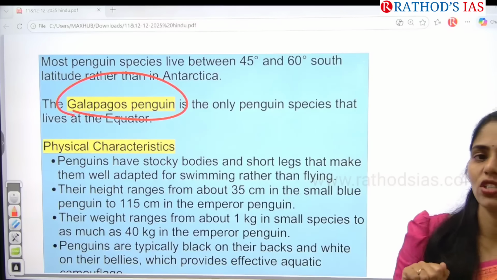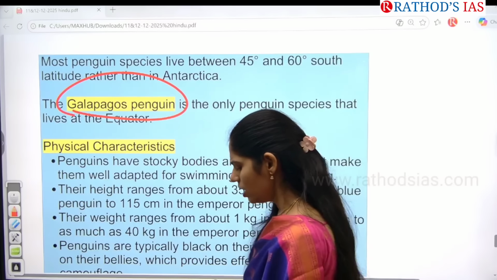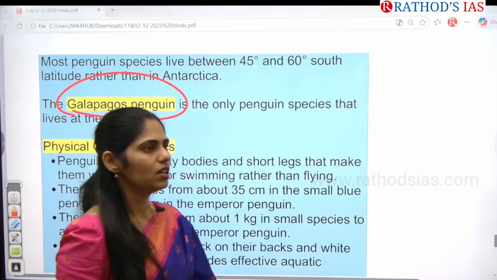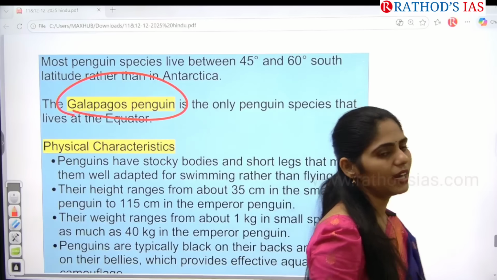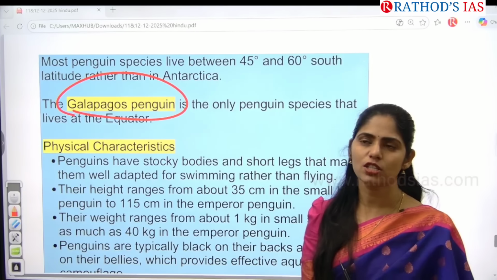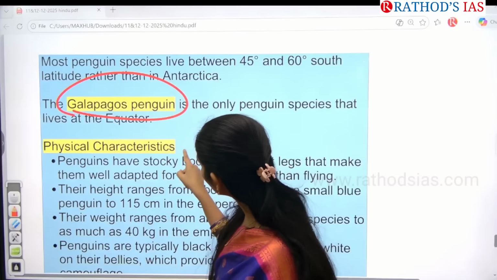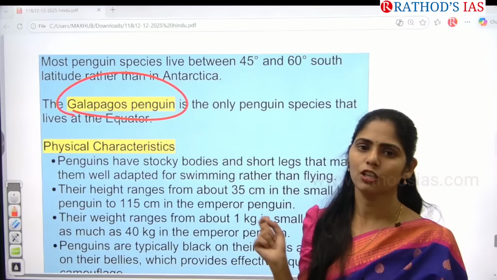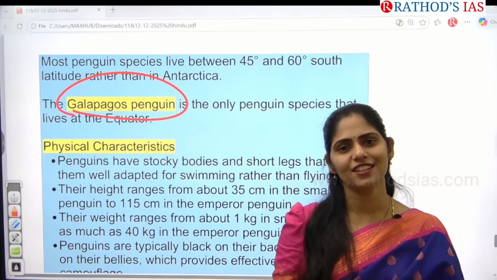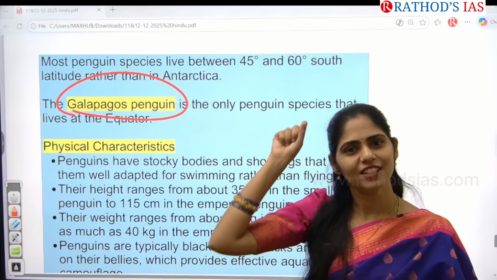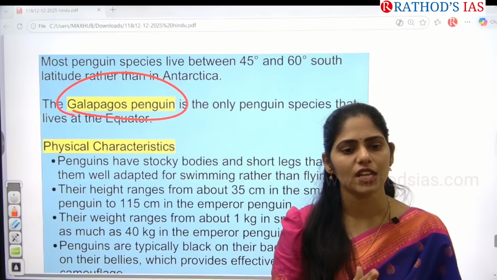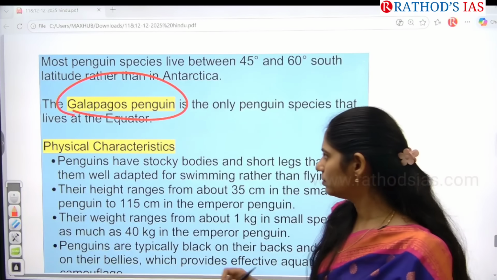So how can you get a question in your prelims? Consider the following statements regarding penguins. And they may ask in the statements, all penguins are seen in Antarctica. Is that right or wrong? Penguins are seen only in polar regions? Even at the equator we have a penguin. Like that UPSC can confuse you. If you don't know these minute details, you'll think that yes, penguins are seen only in polar regions, that statement is right. But no. We have different species of penguins, and even the Galapagos penguin is seen at the equator.